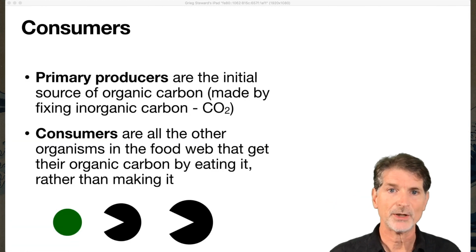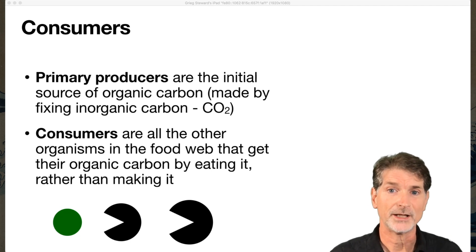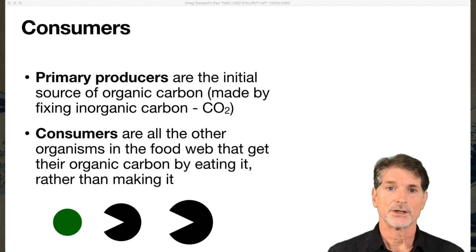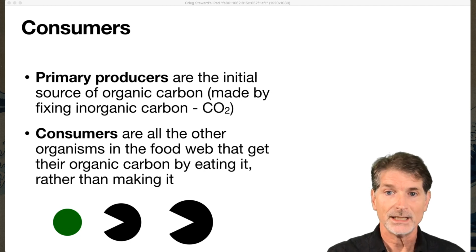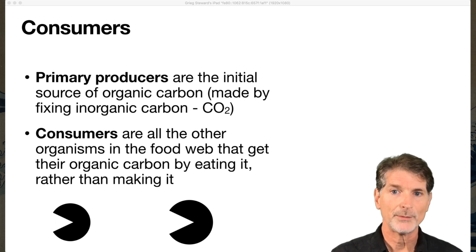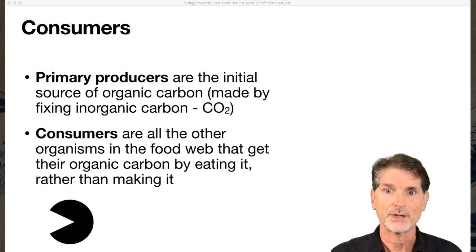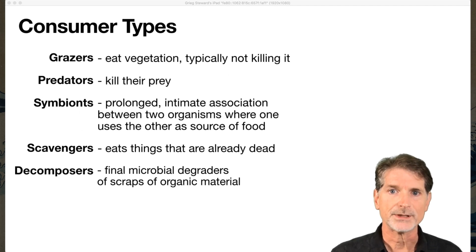So we mentioned primary producers, and again, primary production is the initial source of organic carbon that goes into the food web. It's done by autotrophs, and in the ocean, primarily it's being done by phytoplankton or photoautotrophs, using sunlight energy to fix carbon into organic food for the rest of the food web. Consumers are all the other organisms in the web that have to get their organic carbon by eating that which was made by someone else. So we have phytoplankton being eaten by a consumer, and of course you can have a primary consumer eaten by a secondary consumer, and that's what most of the rest of the food web is.